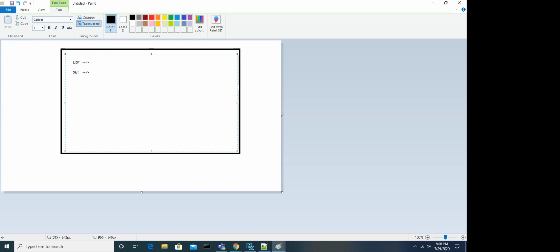Set means all kinds of same data, sir. Set means same data is available. Okay. List: group of data, sir. Yeah, everything is a group of data only. Fine, let's try to understand the list and set.